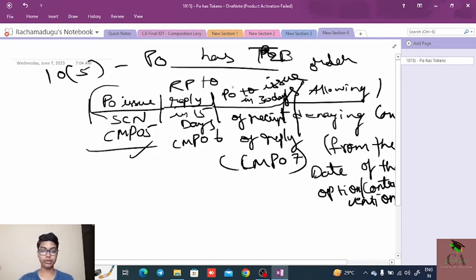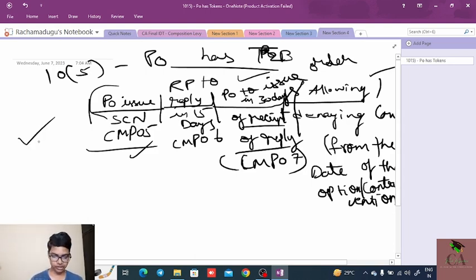After that, the PO is to issue the order in 30 days of receipt of the reply in the form of CMP07, and after that he may allow or deny the composition scheme from the date of the option, that is, at the option of the registered person, or the date on which the contravention happens. From that date, he is not eligible for the composition scheme.